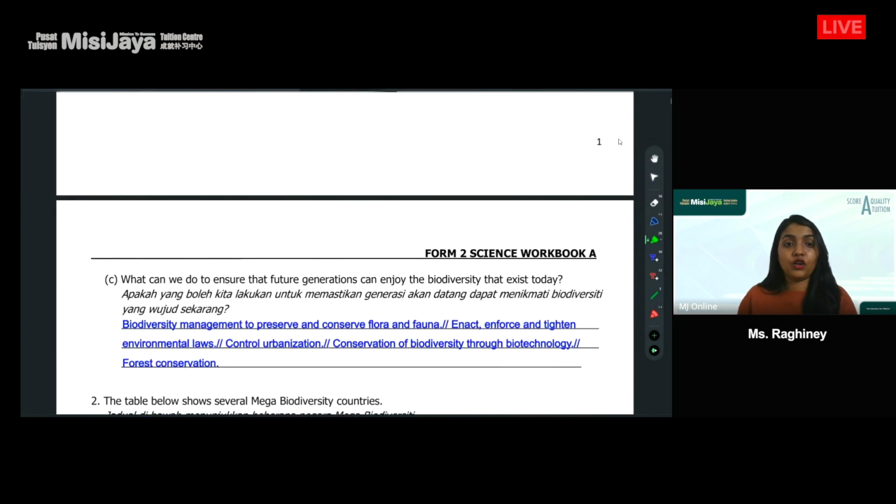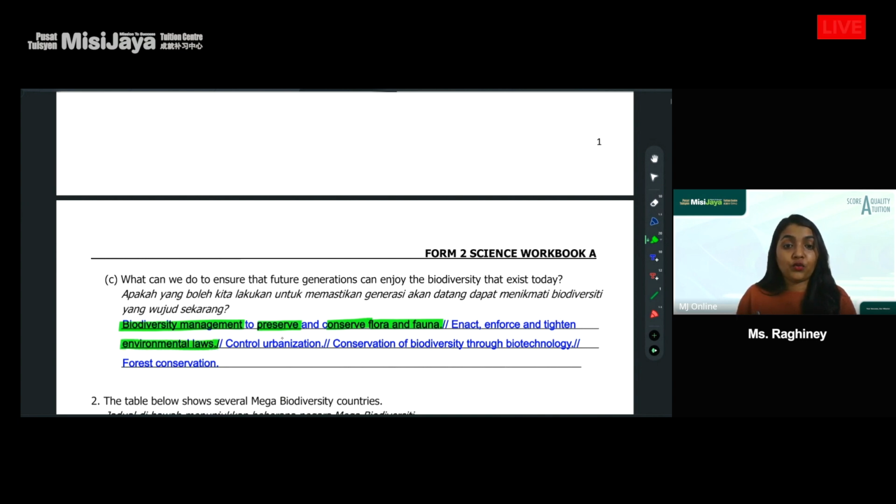And finally, what can we do to ensure that future generations can enjoy the biodiversity? We can do biodiversity management. All right, we need to manage it to make sure that we preserve and conserve our flora and fauna. We can enact, enforce, and tighten environmental laws.